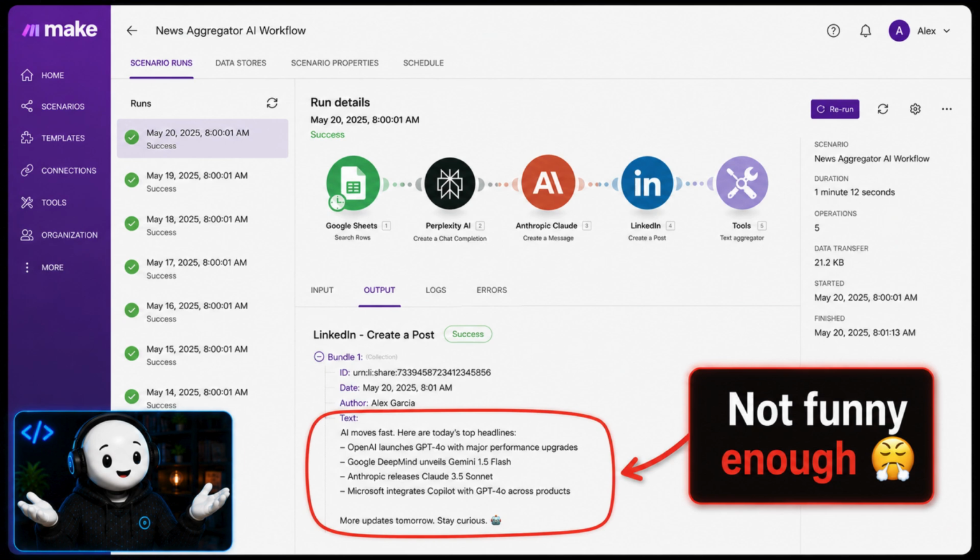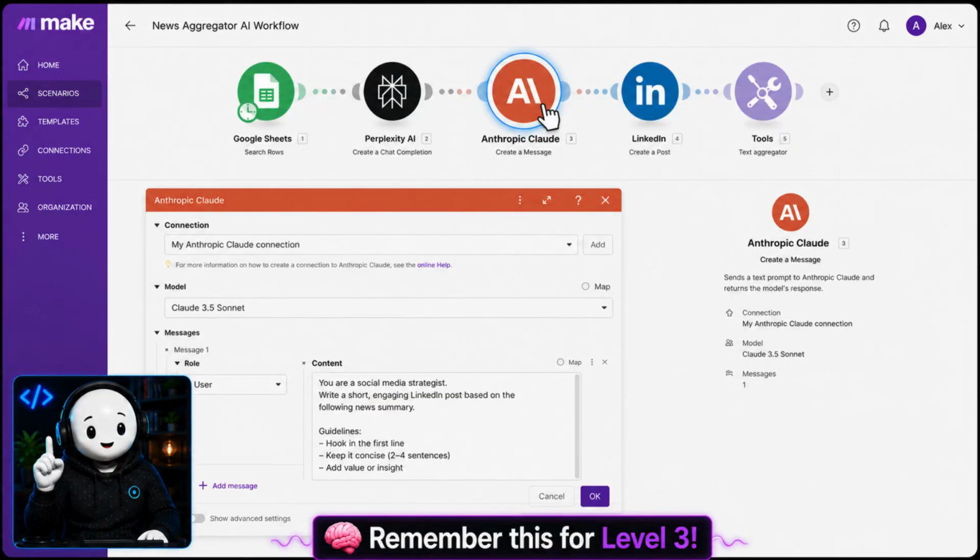This is an AI workflow, a predefined path set by me. Step 1, do this. Step 2, do this. Step 3, do this. Run daily at 8 a.m. One last thing: if I test this workflow and I don't like the final LinkedIn post, it's not funny enough, and I'm naturally hilarious, I have to manually go back and rewrite the prompt for Claude. That trial and error iteration is being done by me, a human.